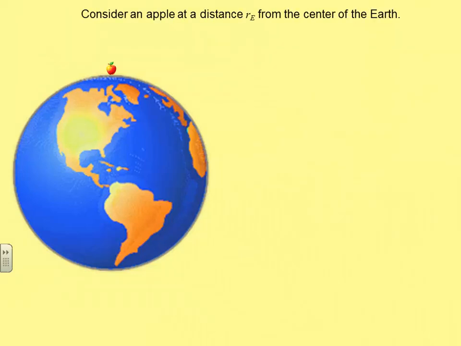Second thing. Let's look at this apple. Consider this apple at a distance, the radius of the Earth, from the center of the Earth. If we drop this apple at the surface, of course it will fall because of the force of gravity. And we've done this analysis before. We can look at the acceleration with which it falls by using Newton's second law. Net vertical force is mass times acceleration.